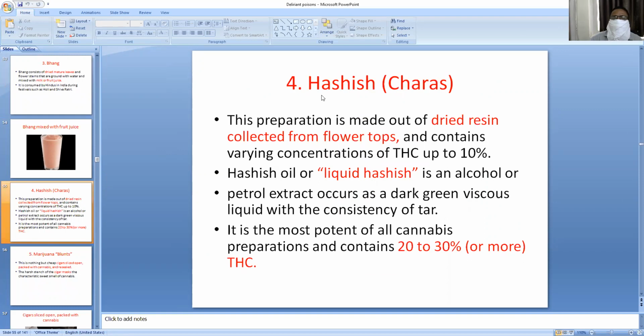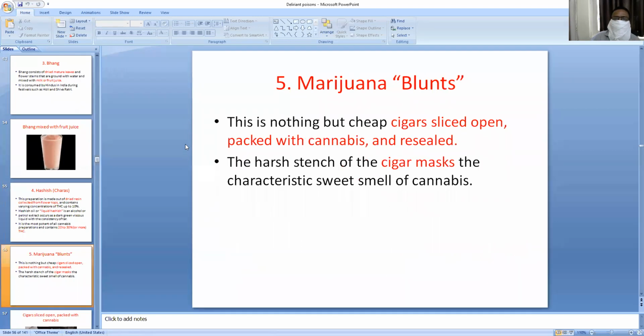Number fourth preparation of cannabis is hashish. Another name is charas. This preparation is made out of dried resin collected from the flower tops, and it contains 10% of THC, and this can be used as liquid hashish in alcohol or petrol extracts. This is the most potent of all cannabis preparations and contains 20 to 30% of THC.